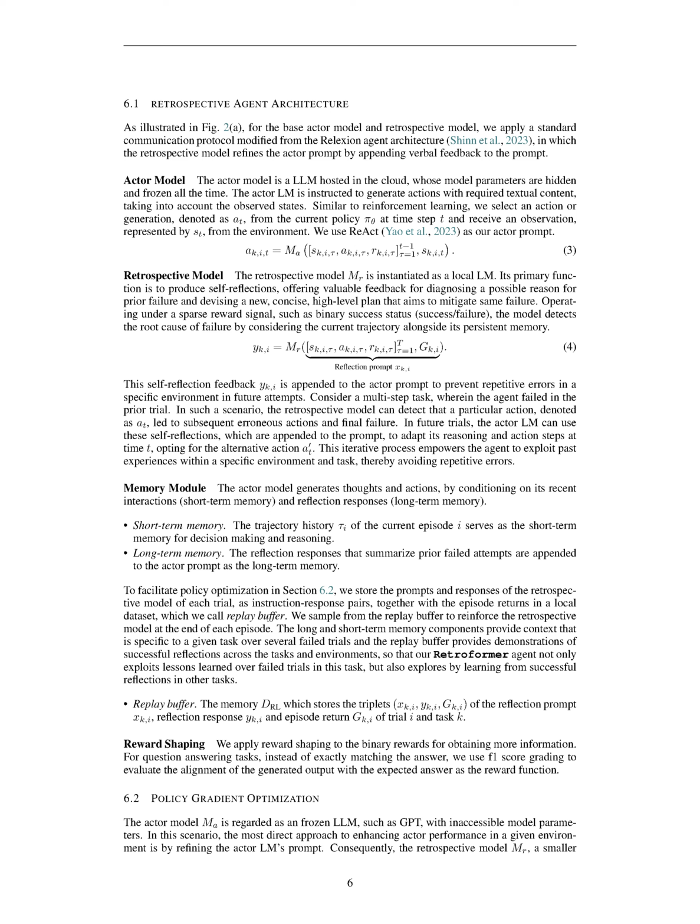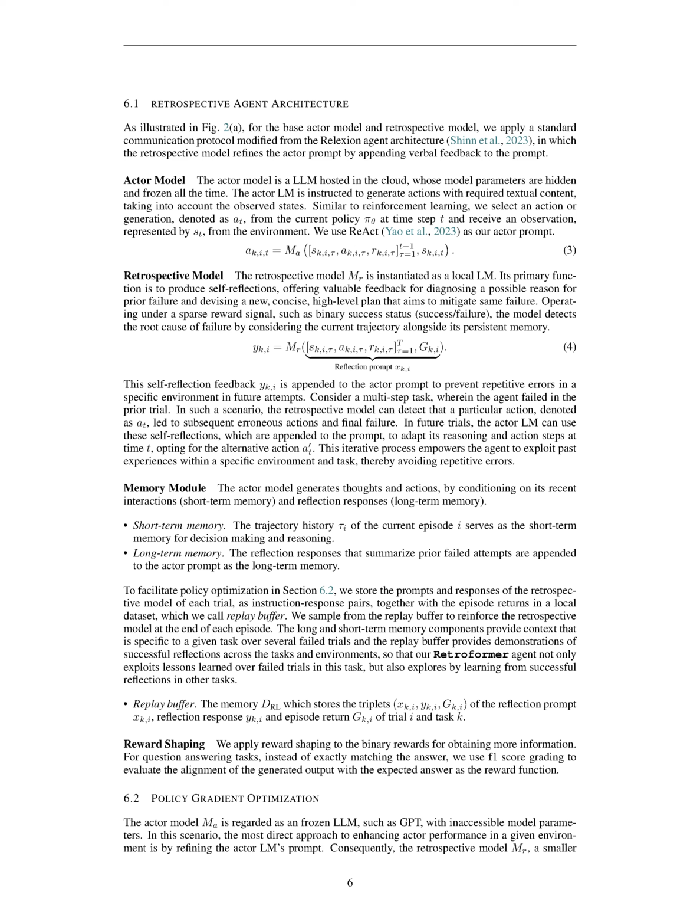The model operates under a sparse reward signal, such as binary success status, success or failure. It identifies the root cause of failure by considering the current trajectory and its persistent memory. The feedback from the retrospective model is added to the actor's prompt to help avoid repeating the same mistakes in the future. For example, let's say the agent failed a multi-step task in a previous attempt.